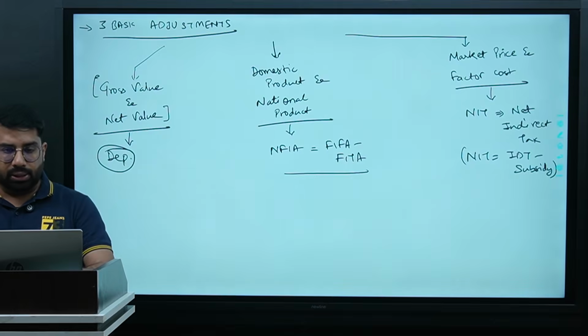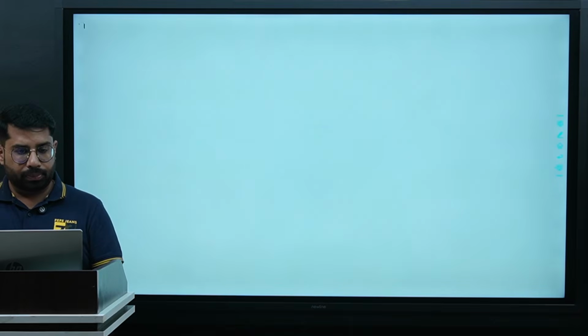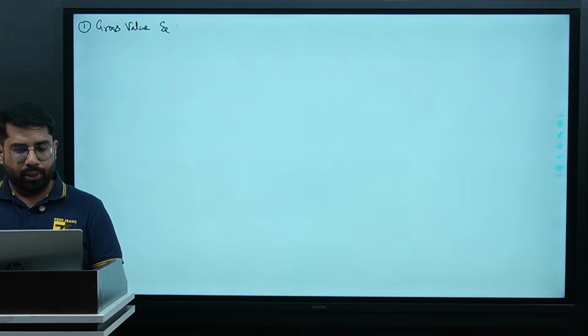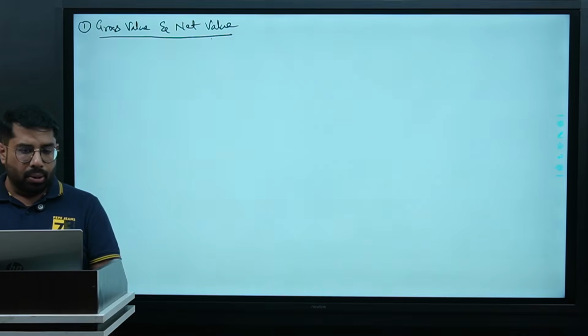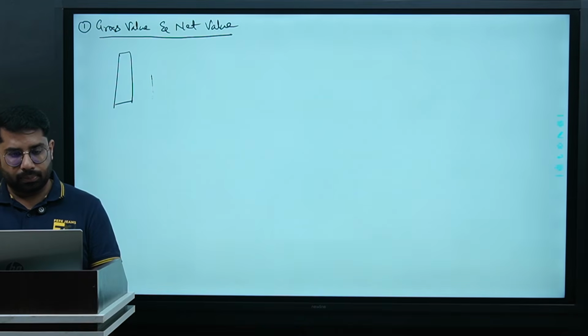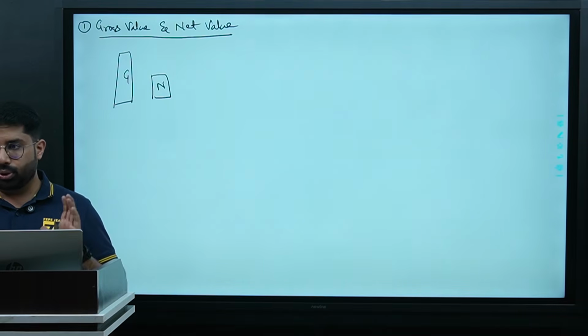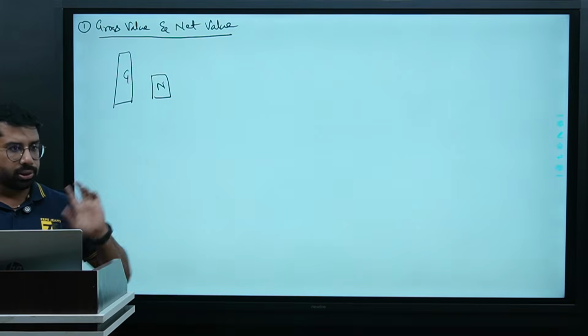Now, let us understand the first adjustment, that is between gross value and net value. What do you think? Which value is on a higher side, gross or net? Net is on the lower side. Guys, just for 2 minutes, put down your pens and just look at the screen.